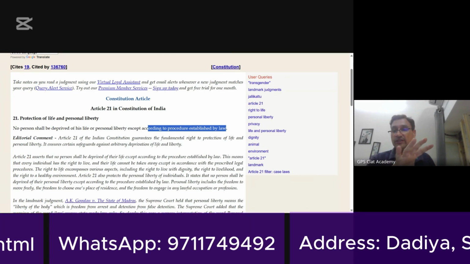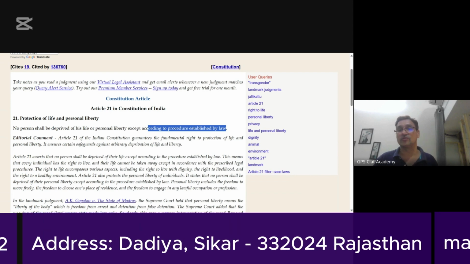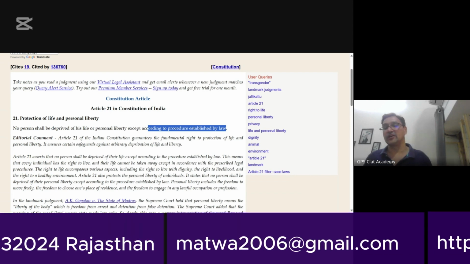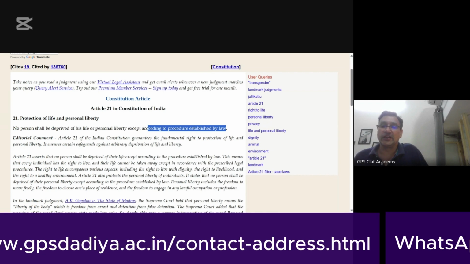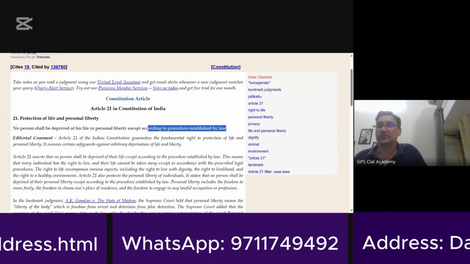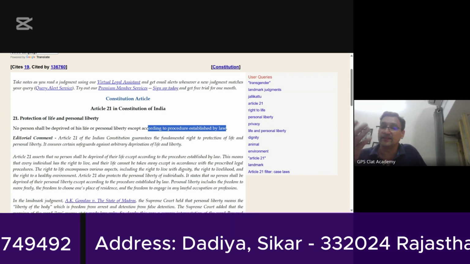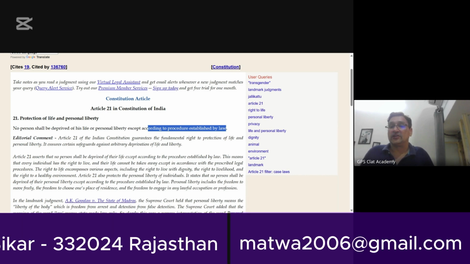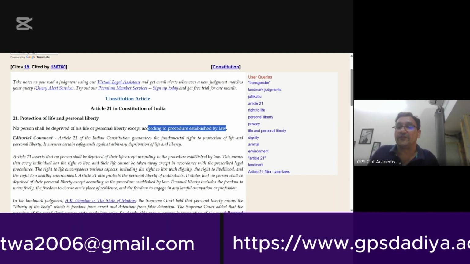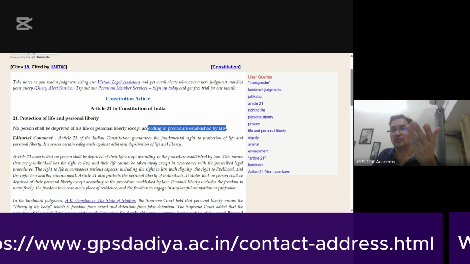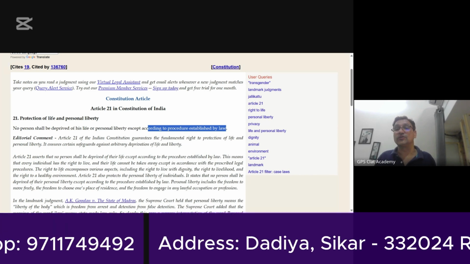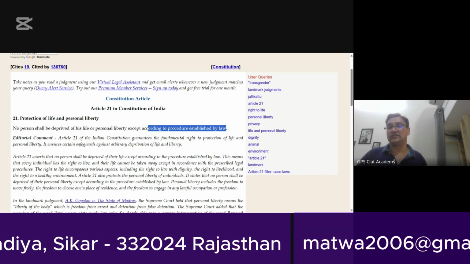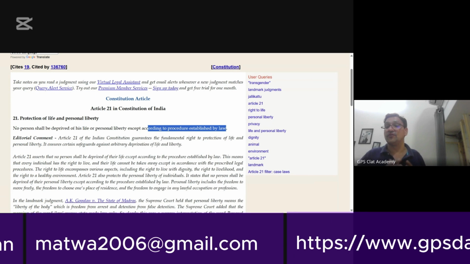So you see, in some cases, the court initially interpreted in A.K. Gopalan's case that it is procedure established by law, and it is not within our purview to examine whether the procedure was fair, just, and reasonable. But in the Maneka Gandhi case, two or two and a half decades later, the Supreme Court says no, the procedure established by law has to be a fair procedure. So what is happening? What is happening is that society is evolving.